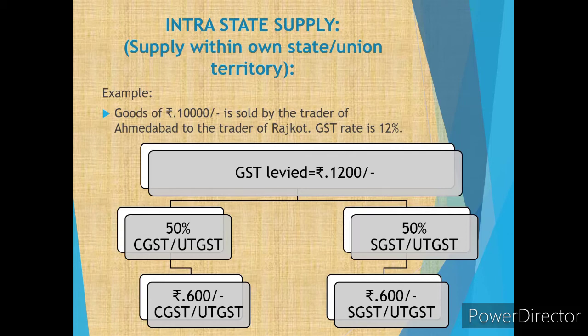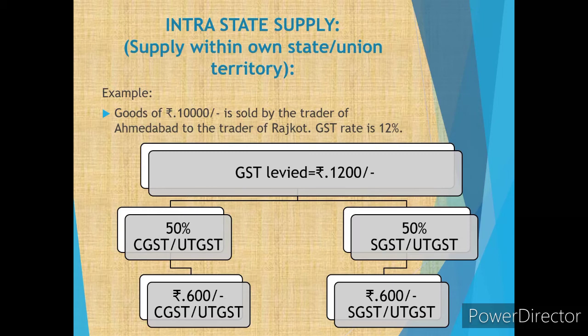So both CGST and SGST have to be applied. The 12% is divided into two parts, 50-50%. It becomes 6% for CGST and 6% for SGST. So this 1200 gets divided into 600 and 600. 600 is for CGST and the remaining 600 is for SGST. So the total GST applicable becomes 1200, as the trade is undertaken inside the state of Gujarat from Ahmedabad to Rajkot.